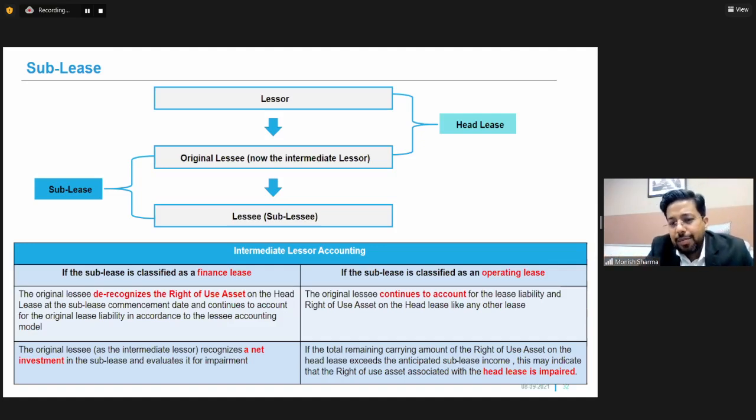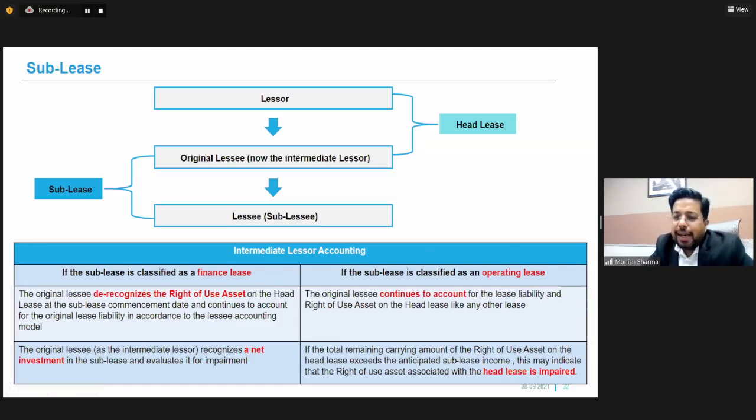In case of operating lease, the original lessee continues to account for the lease liability and ROU as it is. So from a lessee perspective, there is no change. He'll continue to account for both the ROU and the lease liability in its books of accounts.